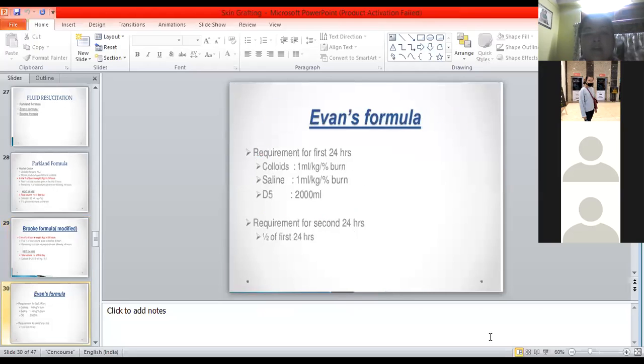Next is the Evans formula, right? In the Evans formula, the requirement for the first 24 hours is colloids, starting with 1 ml per kg per percentage of burn. Then saline, maybe normal saline. They have not mentioned Ringer's lactate here. Saline here means we have to give normal saline, 1 ml per kg per percentage, and then dextrose, that is 5% dextrose, 2000 ml. One by one, we have to give these in that 24 hours. Then the requirement for the next 24 hours is half of the first 24 hours.